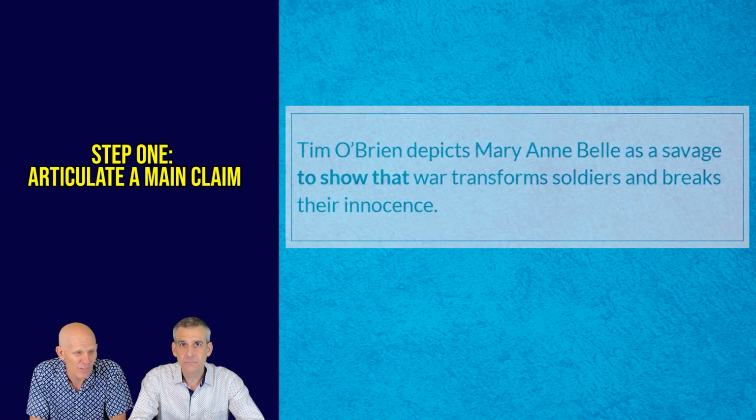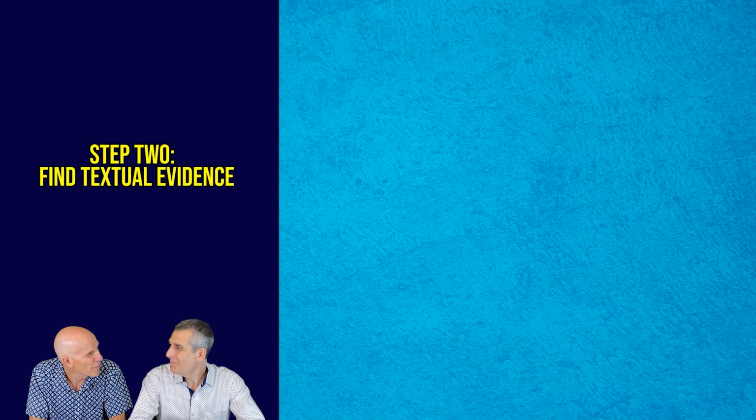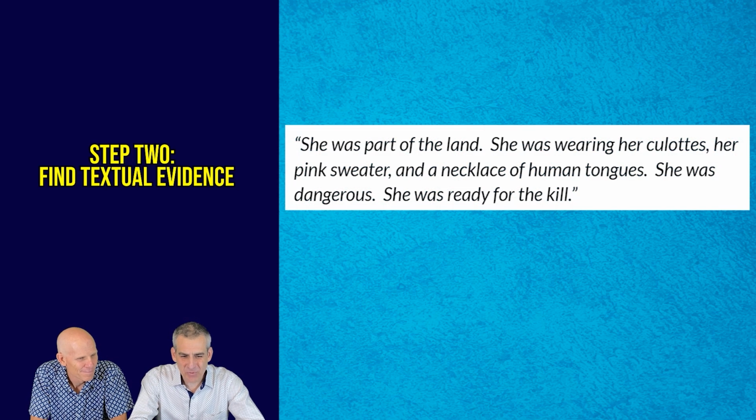Now, let's find our evidence. So what's a good piece of evidence? Mr. Giles, the end of that story, "Sweetheart of the Song Tra Bong," I have a few lines I'd like to read aloud because I just can't forget these lines. Hit it. At the end, Tim O'Brien writes, "She was part of the land. She was wearing her culottes, her pink sweater, and a necklace of human tongues. She was dangerous. She was ready for the kill."